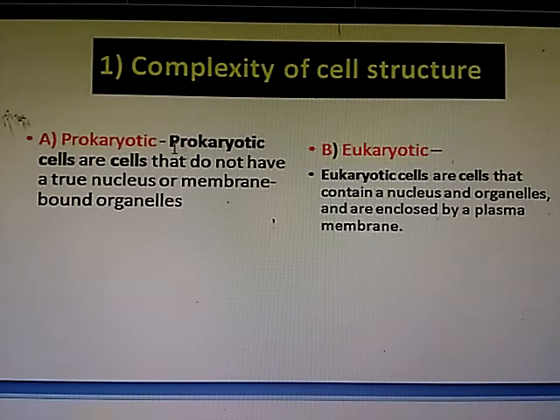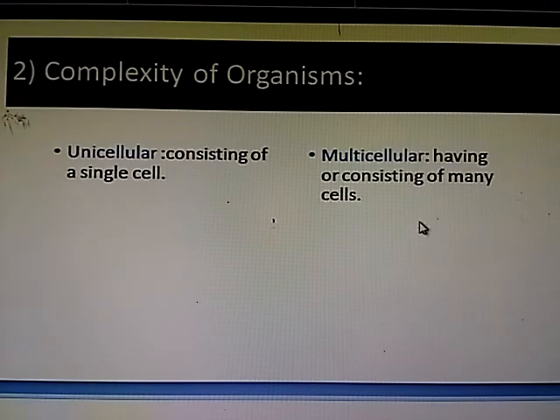There are 2 types of cells, prokaryotic and eukaryotic. Prokaryotic cells are cells that do not have any true nucleus or membrane bound organelles, and eukaryotic cells are cells that contain a nucleus and organelles and are enclosed by a plasma membrane. Second, complexity of organisms. There are unicellular and multicellular. Unicellular consists of a single cell and multicellular consists of many cells.